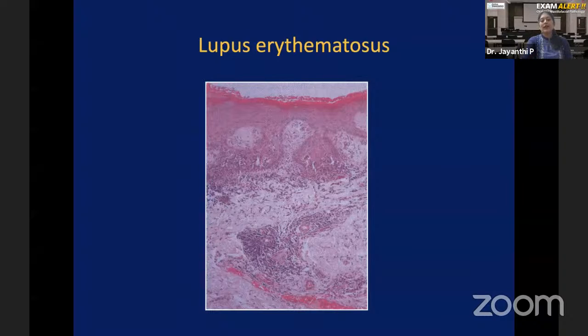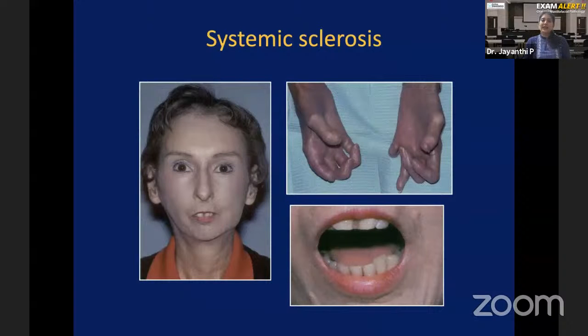Fine. The next systemic disease is systemic sclerosis. The term sclerosis means hardness. Why is it hard? There is some hard tissue that is formed. Why is that hard tissue formed? Because of dense collagen fibers.